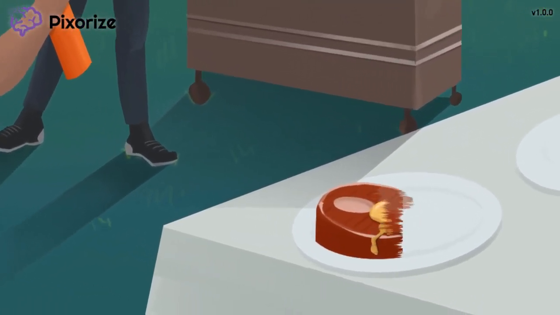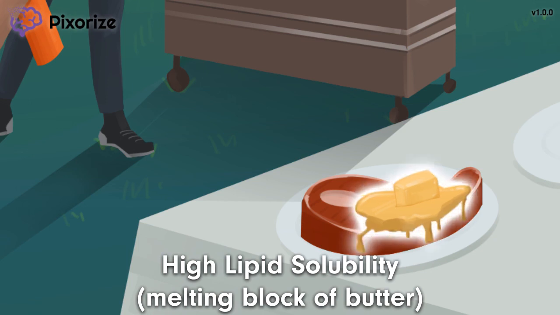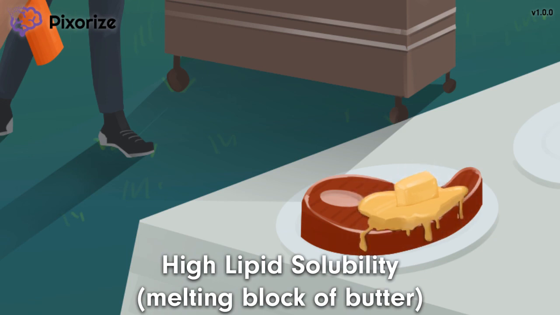To understand why thiopental works so quickly, we need to introduce our next symbol. As a barbecue aficionado myself, one of the most important elements of good barbecue is using enough butter to keep the meat perfectly tender. It looks like our grill master is already doing this by adding butter to his steaks. Just look at that huge block of butter, melting right into the meat. Let the butter mixing into the meat remind you of the high lipid solubility of thiopental. Because high lipid solubility just means that thiopental dissolves easily in fat, kind of like how our barbecue is mixing easily with the fatty butter.